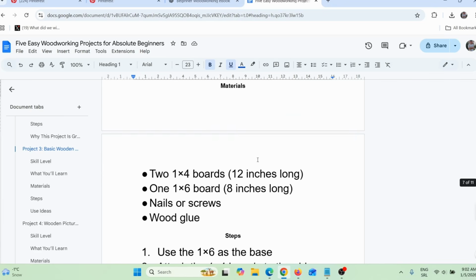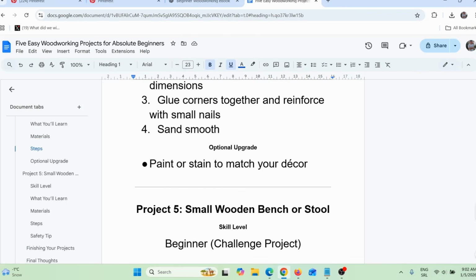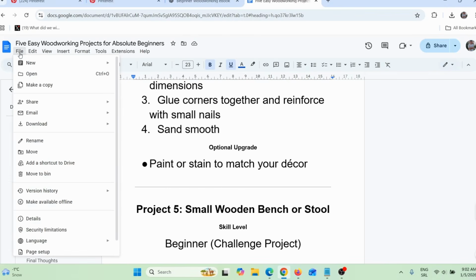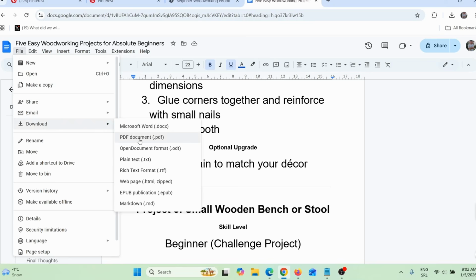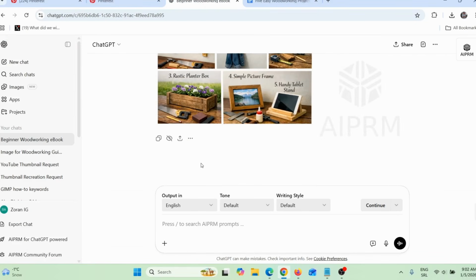So when you finish everything, when you add images, when you add your affiliate links, what you need to do, you need to go here on file, and then you need to go here on download, and then go here on PDF document, and you will download this document to your desktop. But now you need to start promoting this document that contains your affiliate link. Now for that you can simply go back here on ChatGPT and you can give it a new prompt.